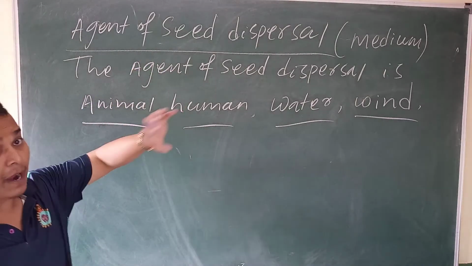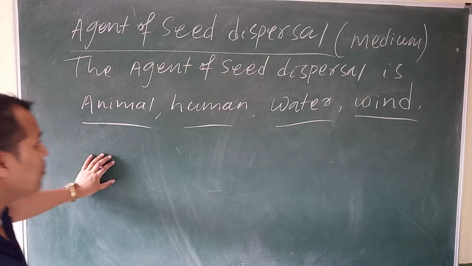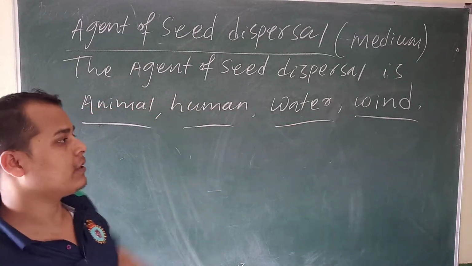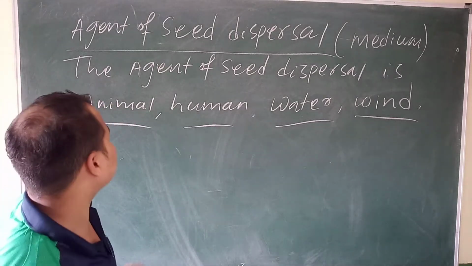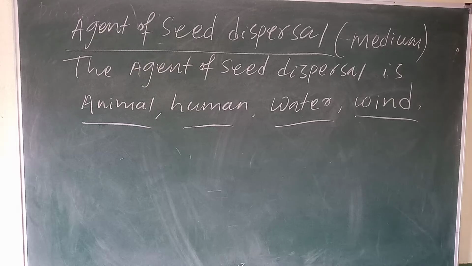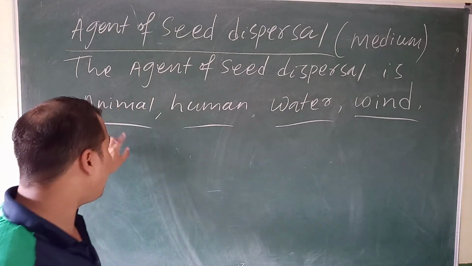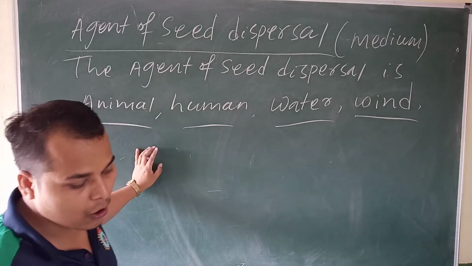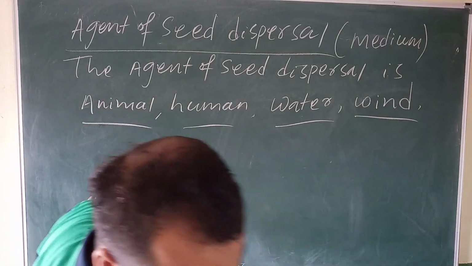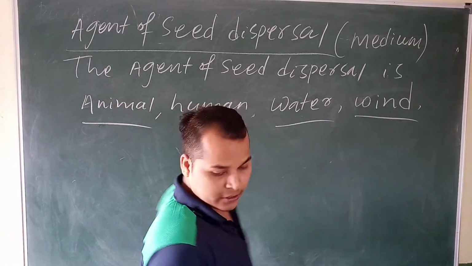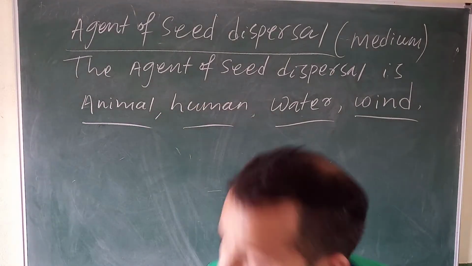In the exam you will find a multiple choice question: three examples are given, along with another one, and you have to find which one is odd. So you have to remember these 4: animal, human, water, and wind. These 4 are called the agents of seed dispersal.